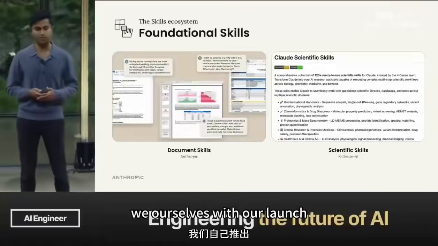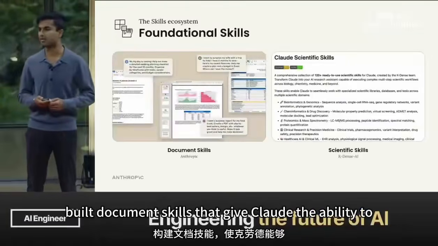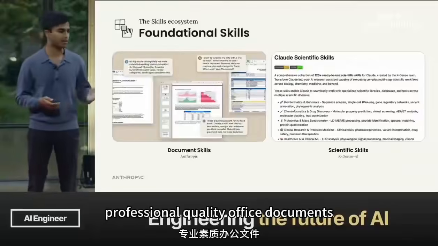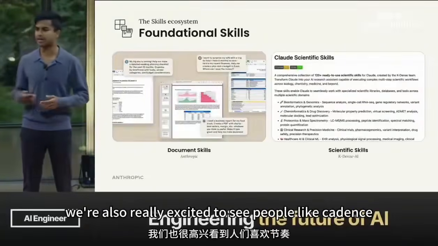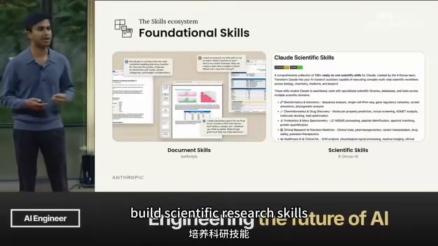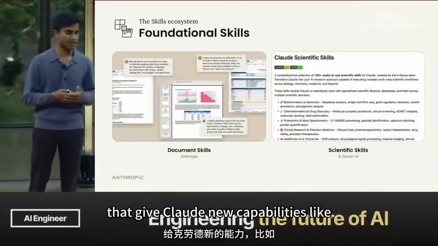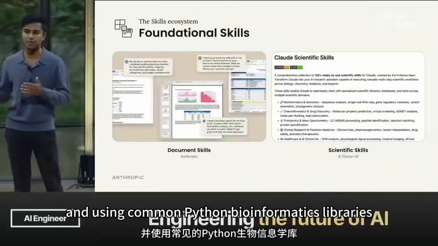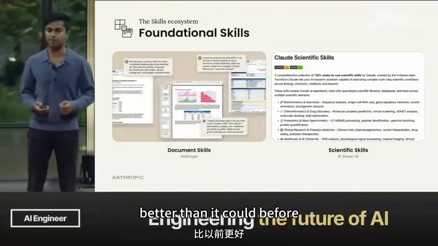To start, foundational skills are those that give agents new general capabilities or domain-specific capabilities that it didn't have before. We ourselves, with our launch, built document skills that give Claude the ability to create and edit professional quality Office documents. We're also really excited to see people like Cadence build scientific research skills that give Claude new capabilities like EHR data analysis and using common Python bioinformatics libraries better than it could before.